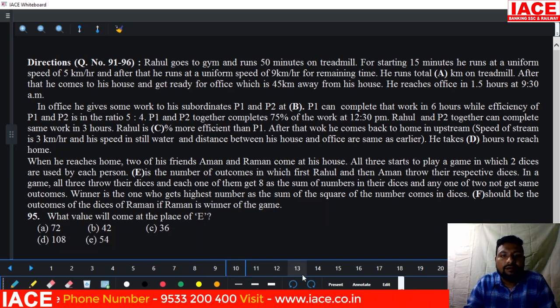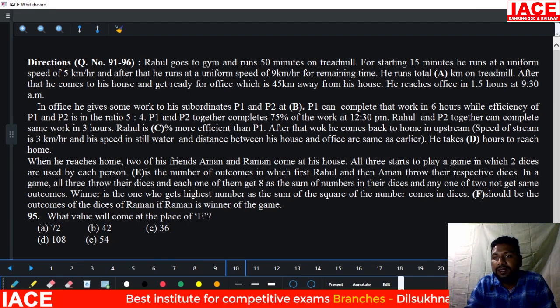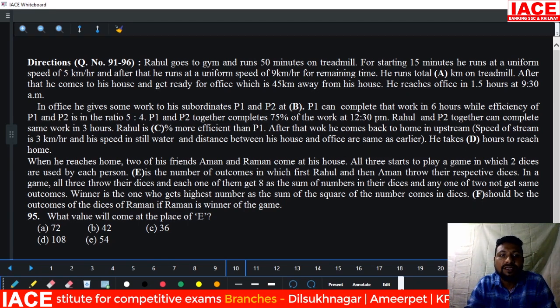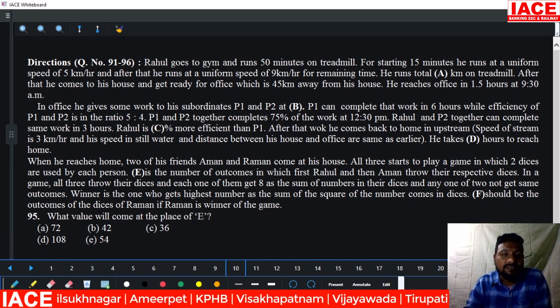what value will come at place of E? What value will come at place of G? This is the 95th question. E purpose, what they have given. When he reaches home, two of his friends Aman and Raman come to his house. All three start to play a game in which 2 dice are used by each person. Each person is using 2 dice, which means the probability of 2 dice values is how much?